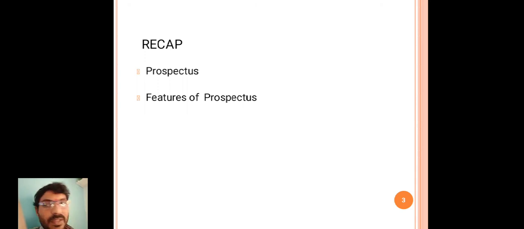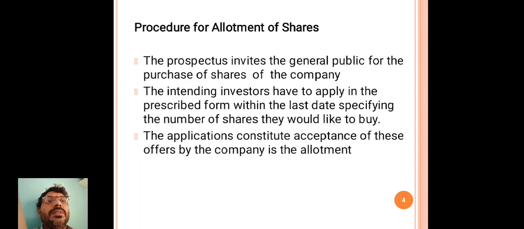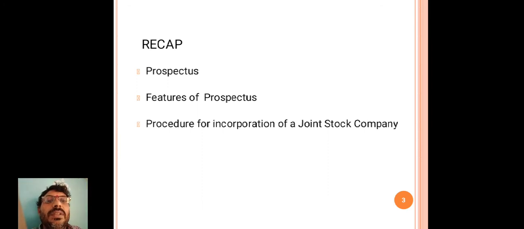So before starting the procedure for allotment of shares, I would like to give brief information related to the prospectus, features of prospectus and the procedure for incorporation of a joint stock company.